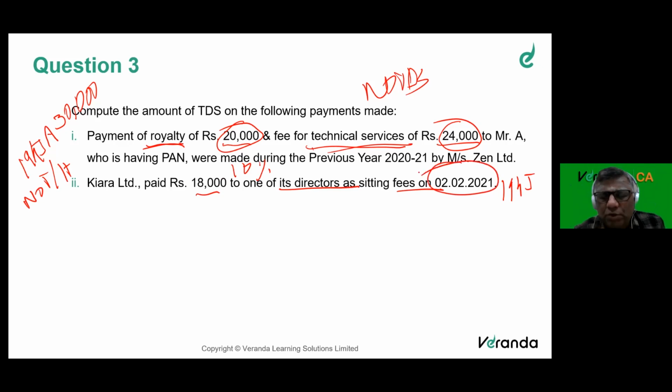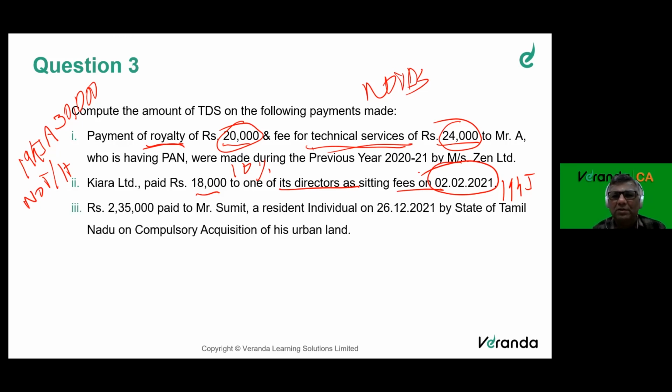In that year, it was 7.5% because of the COVID year, so they reduced it by 2.5. In your RTP of that year, they would have put 7.5%, but please don't take that. Take it for the current year as the full 10%.